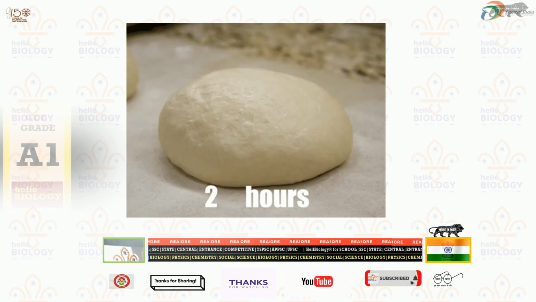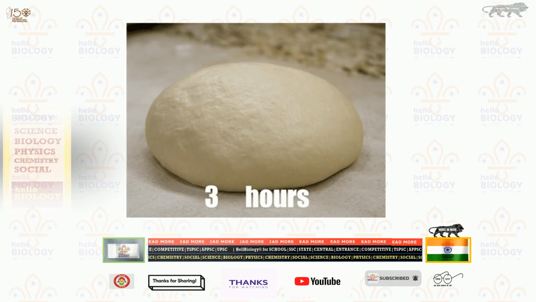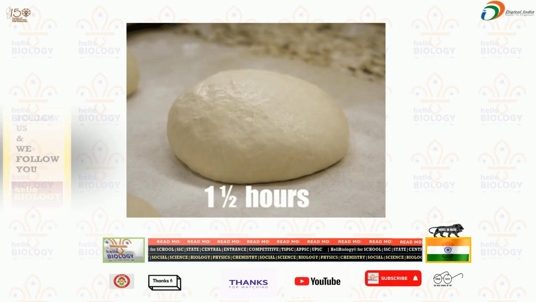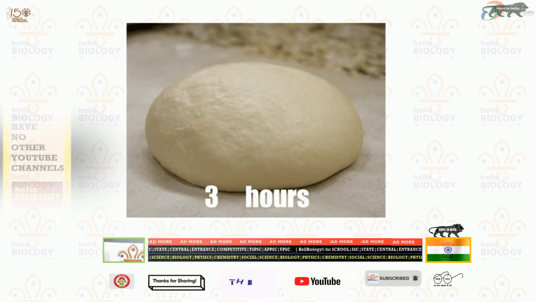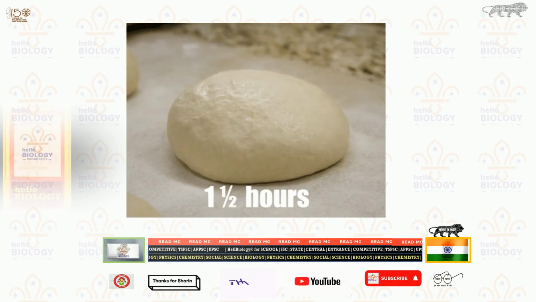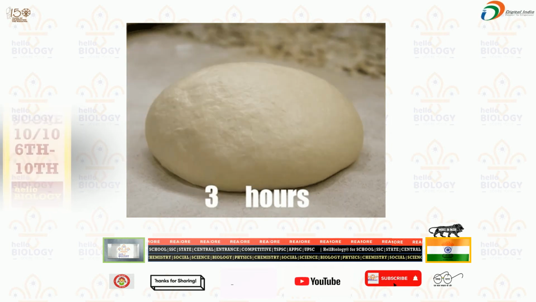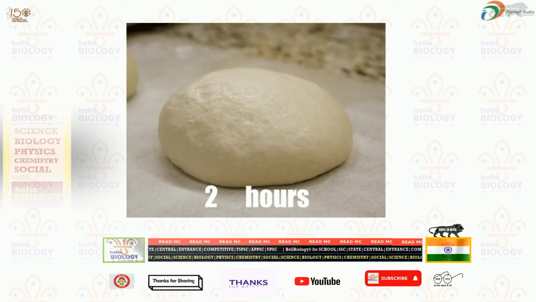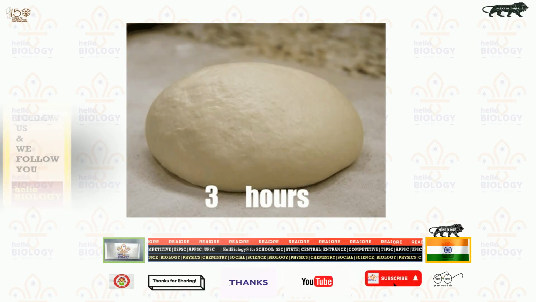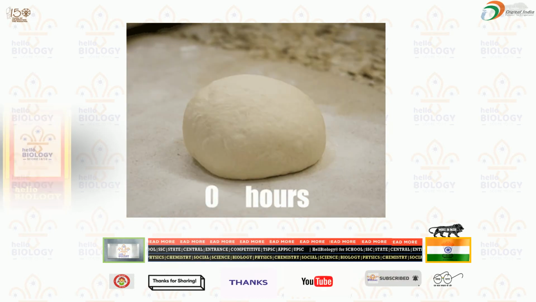That means wheat flour has been taken and made into dough, chapati dough, and something has been added so that it increases its body in greater amounts according to the time. You can observe that at 0 hour it is normal, then 1.5 hour, 2 hour, 2.5 hour, 3 hour. So it is increasing. By the addition of something, it is gaining some bulginess. This kind of thing you are observing is performed by the yeast microorganism.